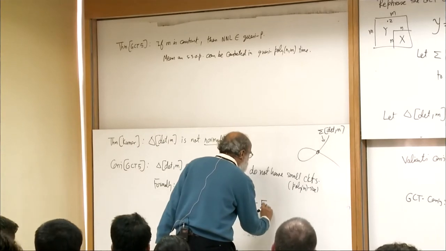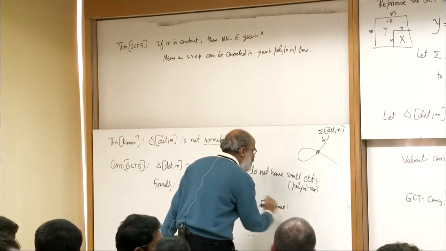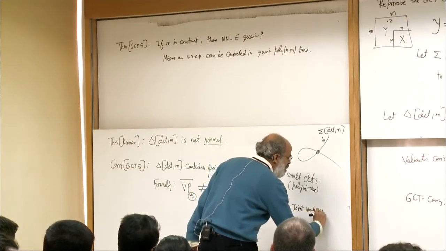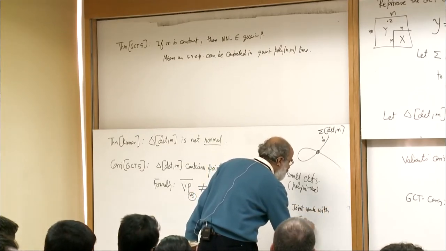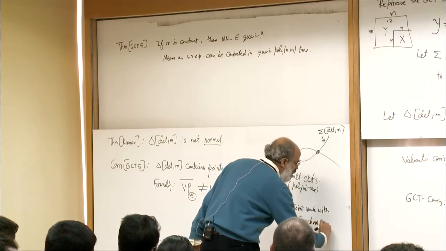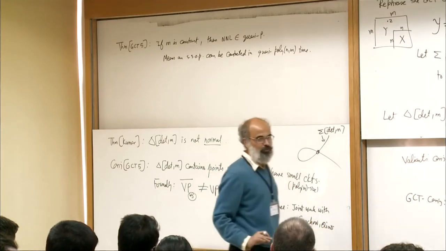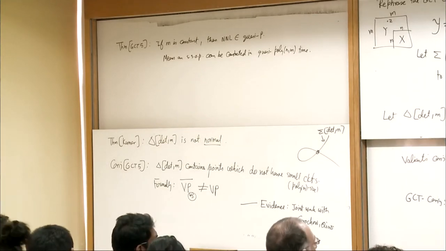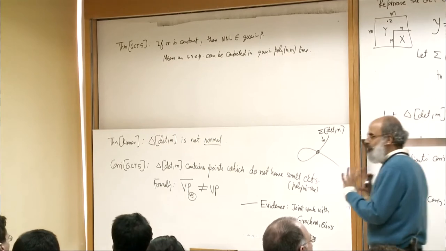I won't talk about it, but good evidence for this is provided in some joint work with Grochow and Kiwa. At least in a small example, you can see that there is a blow up in the 3x3 case.